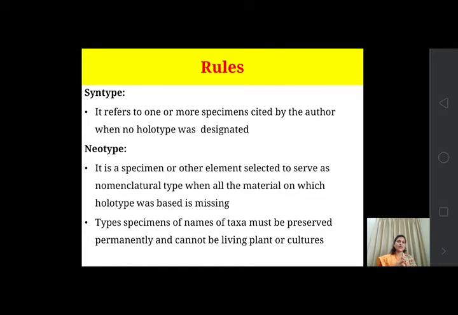Type specimens of names of taxa must be preserved permanently and cannot be living plants or cultures. So all these specimens are not living plants. They must be preserved as a herbarium, or preserved in some other way, and those preserved specimens act as the nomenclatural type. So these are some of the specimen types, or the nomenclatural types, on the basis of which the name will be given and the reference will be taken. Okay, so these are the types.